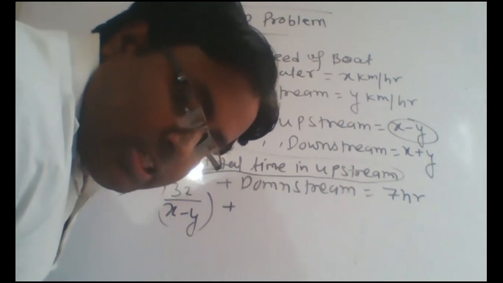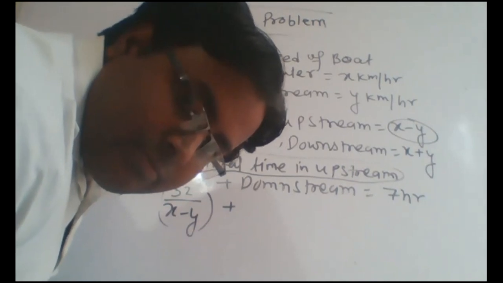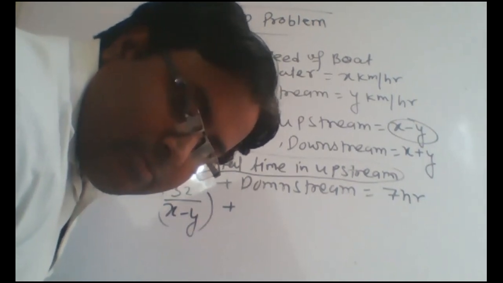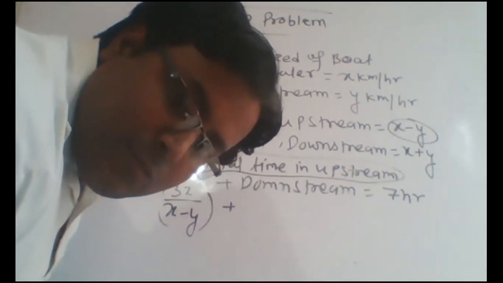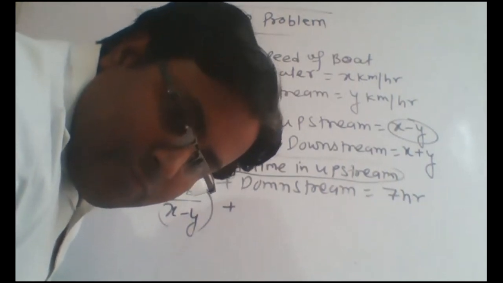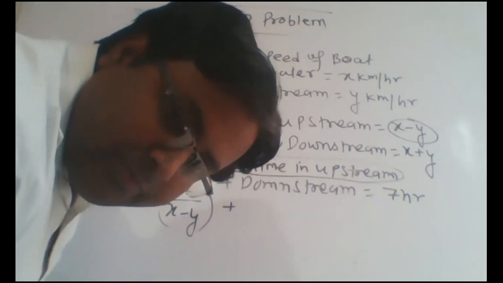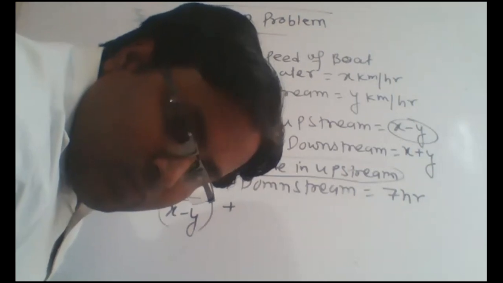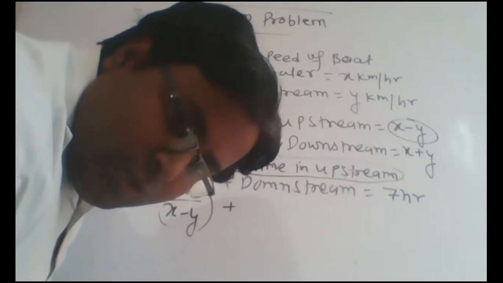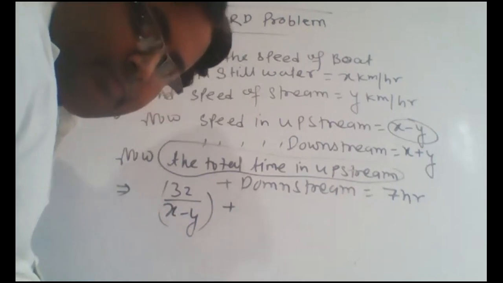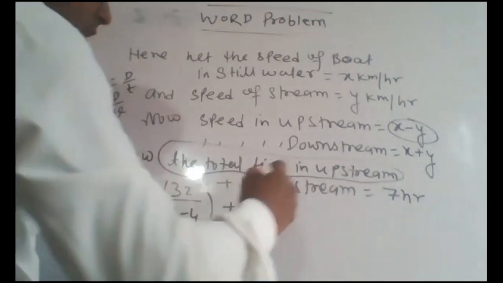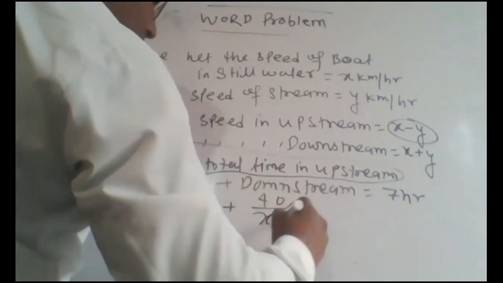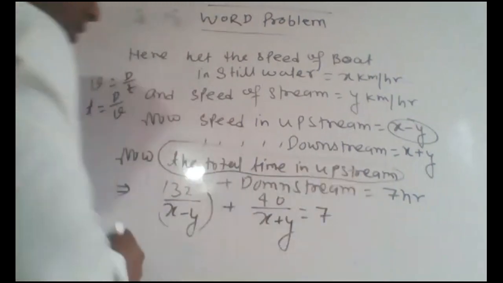Okay, just write down. Bhupat, just wait. 32 upon x minus y, and here we get 36 upon x plus y, equals 7.